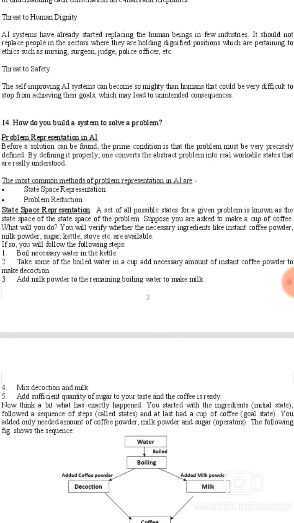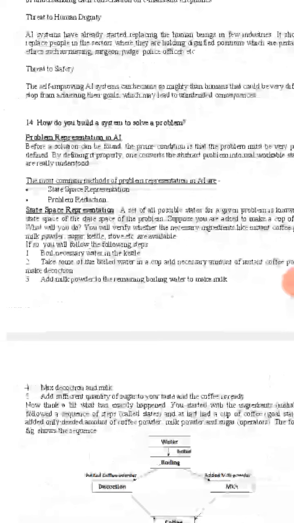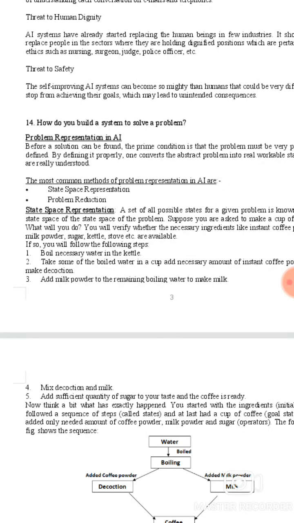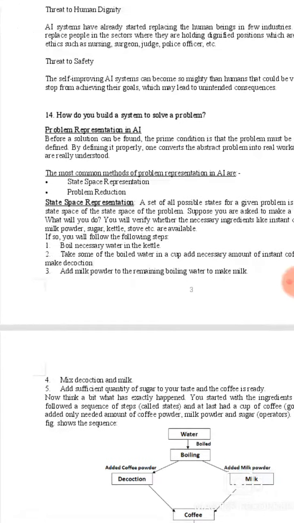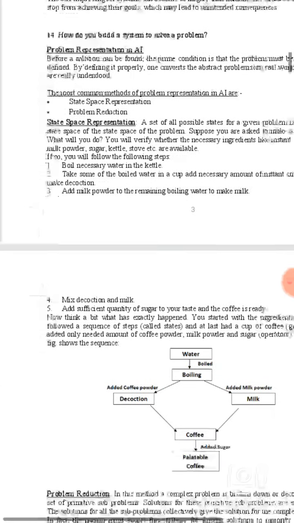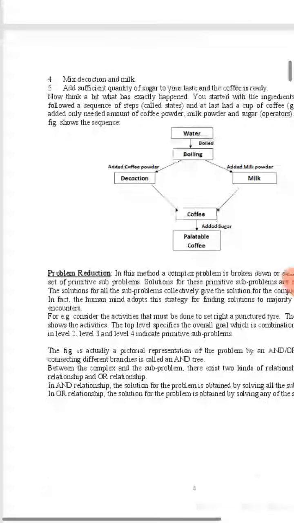What will you do? You will verify whether the necessary ingredients like instant coffee powder, milk powder, sugar, kettle, stove, etc. are available. Boil necessary water in the kettle. Take some of the boiled water in a cup. Add necessary amount of instant coffee powder to make decoction, and milk powder to the remaining boiling water to make milk. Mix decoction and milk. Add sufficient quantity of sugar to your taste and coffee is ready.